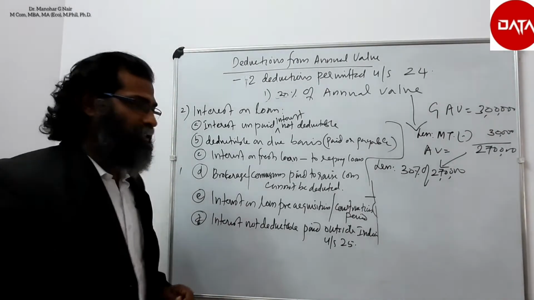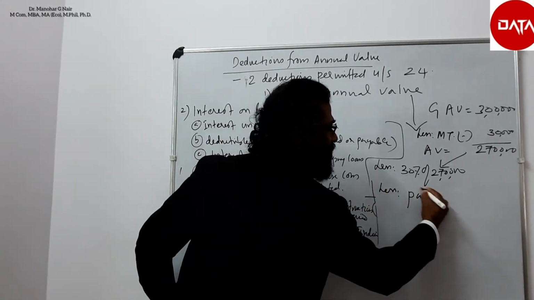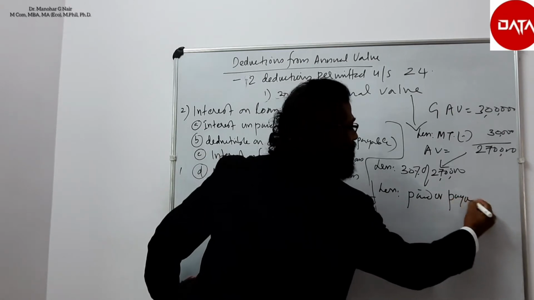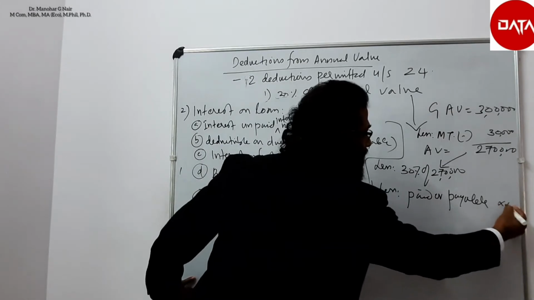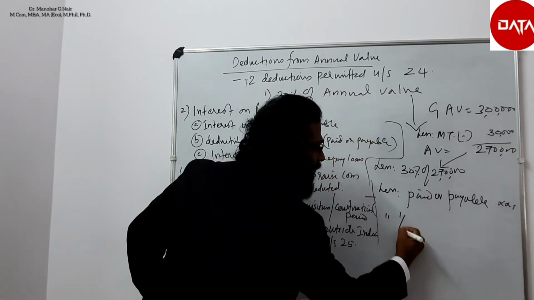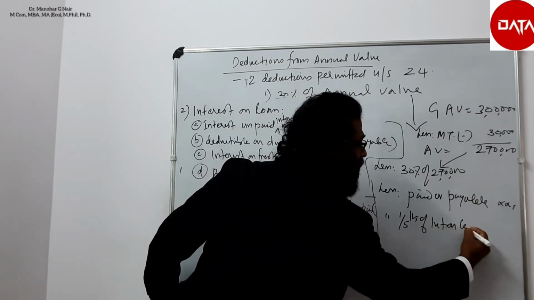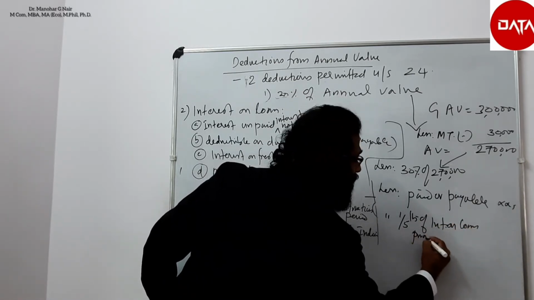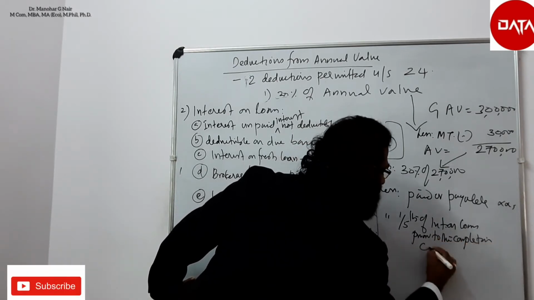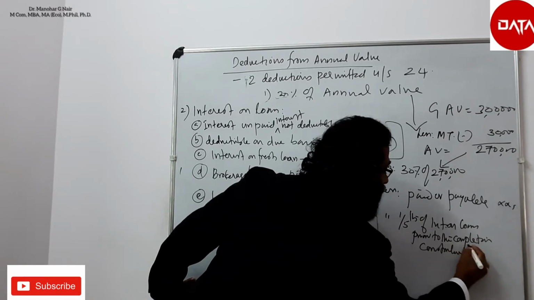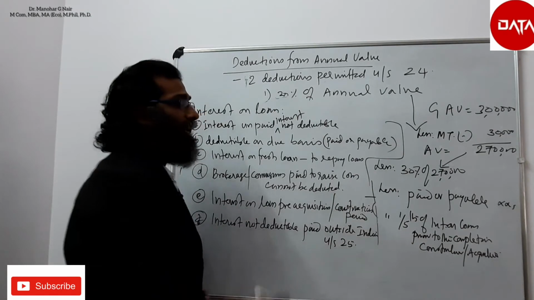Two important points are: interest on loan paid or payable during the previous year can be deducted, that is point 1. Point 2 is 1/5 of interest on loan prior to the completion of construction or acquisition or purchase of the building can be deducted.